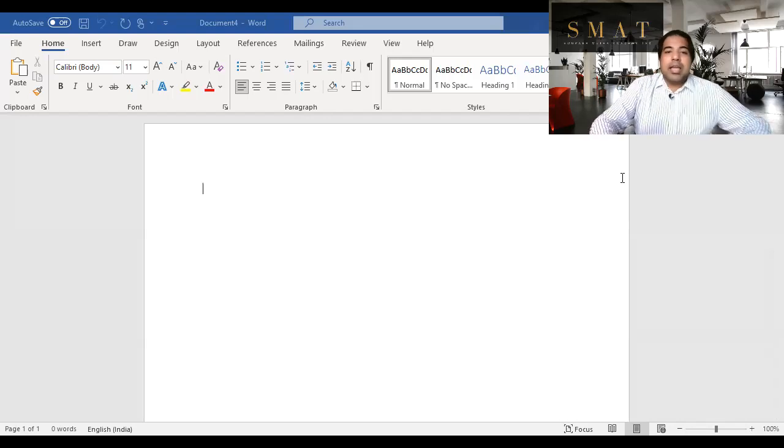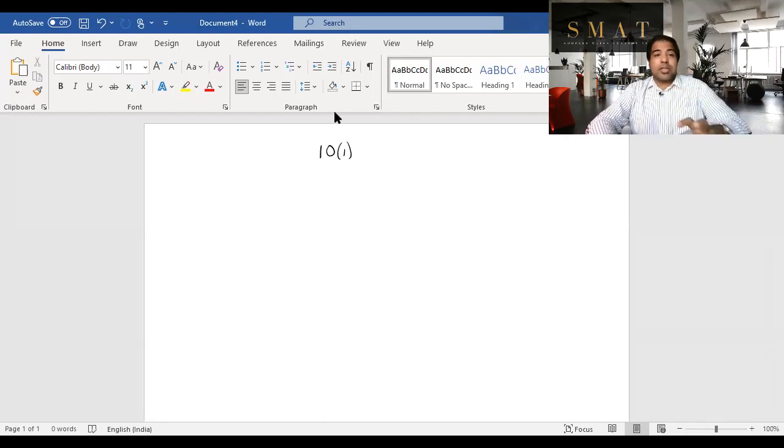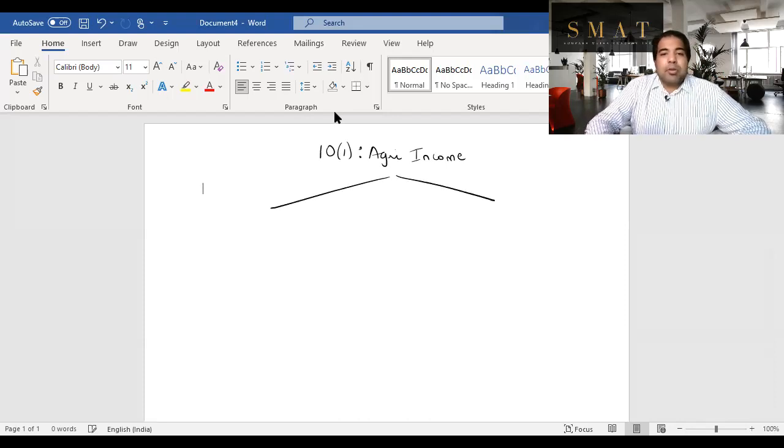Guys, when they were looking at exempting incomes, the first income that they wanted to exempt is under section 10(1). Under 10 is a section and 1 is a clause. Here we don't have subsections, here we have clauses. So 10 clause 1, the first thing that they wanted to exempt was agri income, because the government said that farmers, etc., need exemption and hence they exempted agri income. So what is agri income? We'll see. But first we will differentiate between what is rural agri income and what is urban agri income.